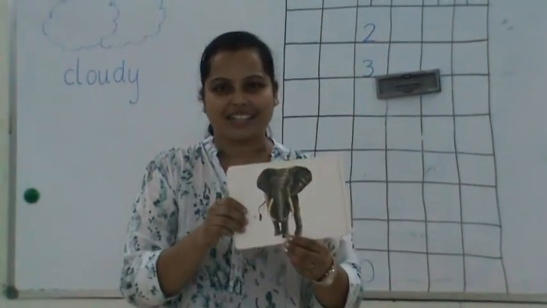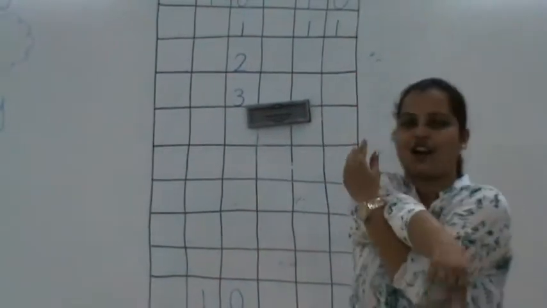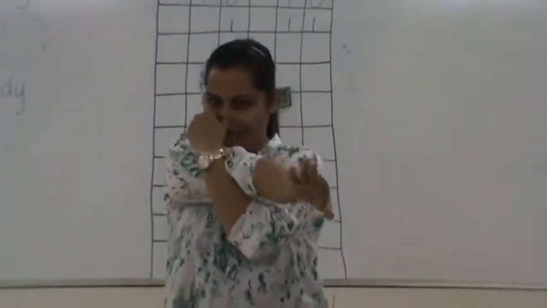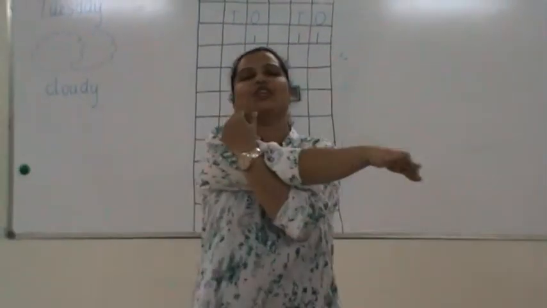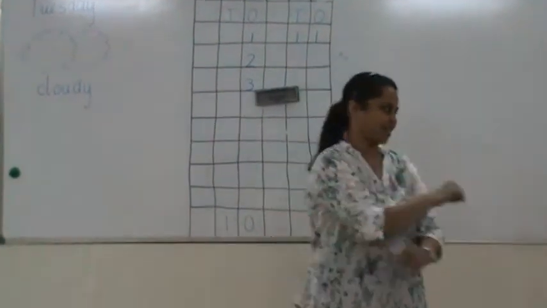So make your trunks and let's go stomping. So the teacher can show the action. Make your trunk and then stomp like an elephant. So with the music they sway their trunk and they walk like elephants.